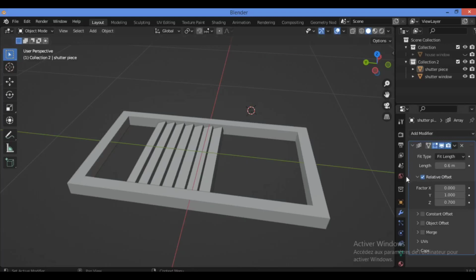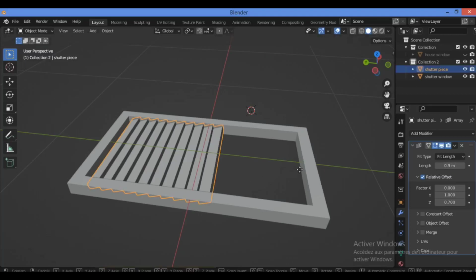We should add the array modifier, then all the spaces just using one, then this modifier is going to duplicate all pieces using some amount of adjusting. And here for fit type, let it fit length, also you can change this value for length in order to make much more.